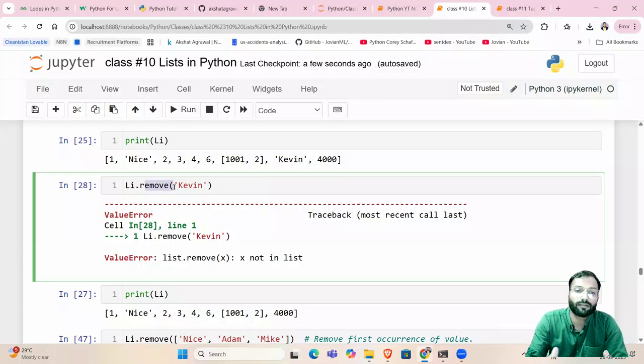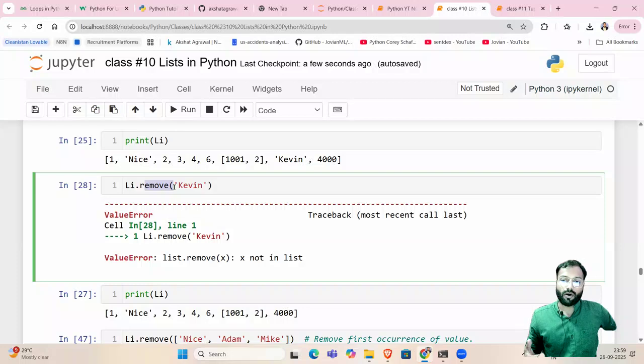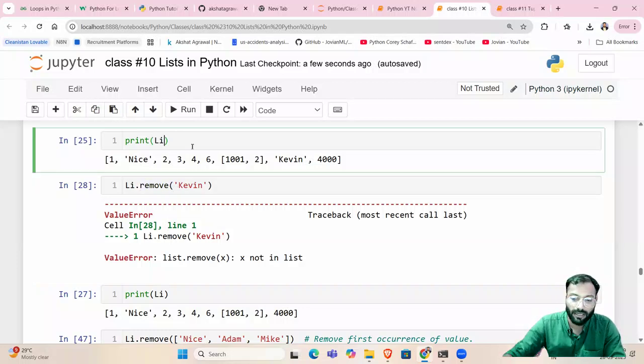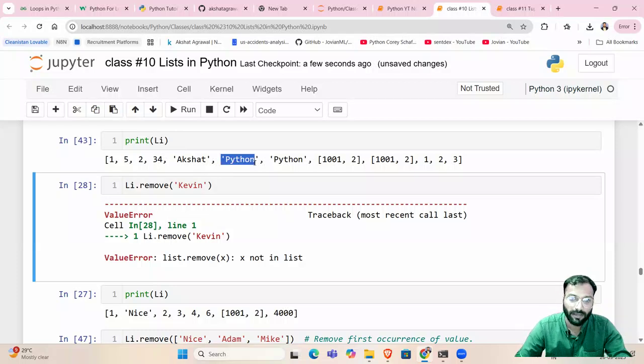Remove will ask for the value. What value do you want to delete from the list? For example, let's say there is a list of employees, and I do not remember on which index I have stored Akshat, but I want to delete Akshat from the list. I do not know the index, so I cannot use the del statement, because del will ask for the index. I can directly give the name of the employee, or the value, to the remove function. So li.remove, and then print li. Let's say I want to remove this Python once.